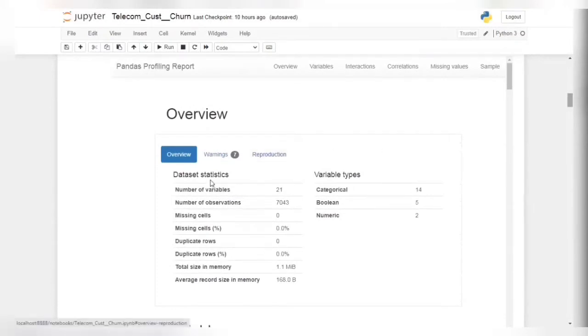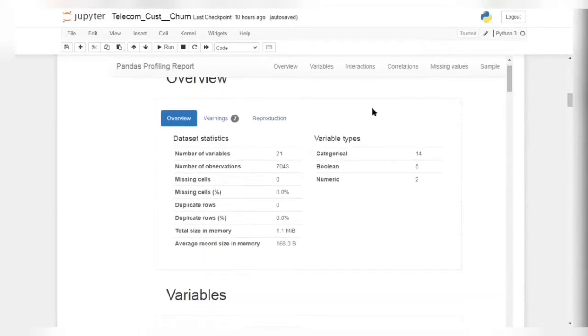It tells about the data set statistics, or we can say the data set info, like the number of variables, which is 21, and the number of observations. There are 0 missing cells, meaning there are 0 missing values, and duplicate rows are 0. There are 14 categorical variable types, 2 numeric variables and 5 boolean variables.